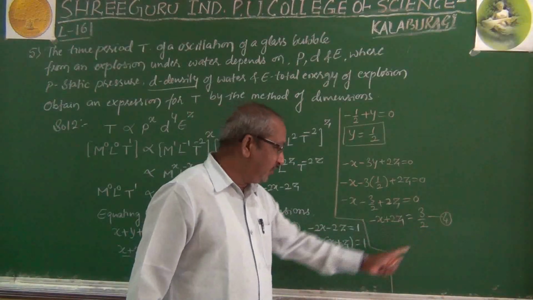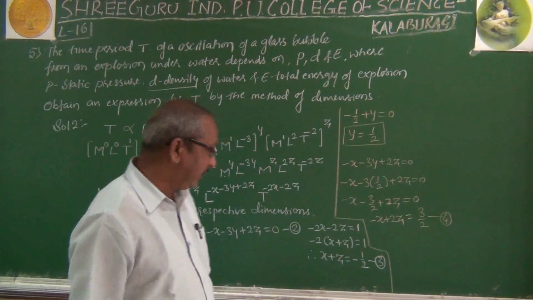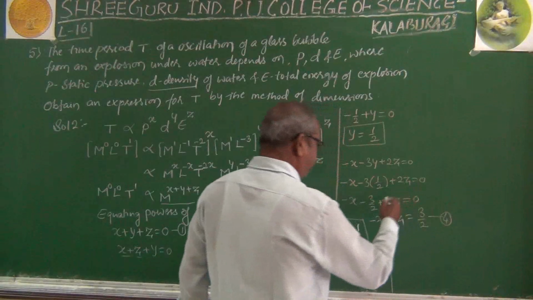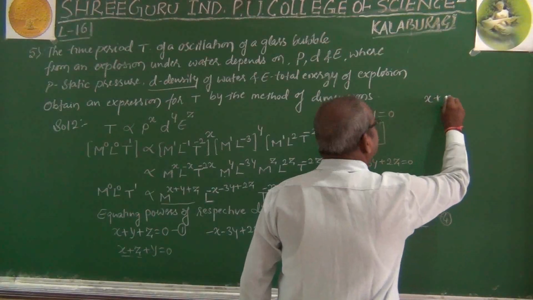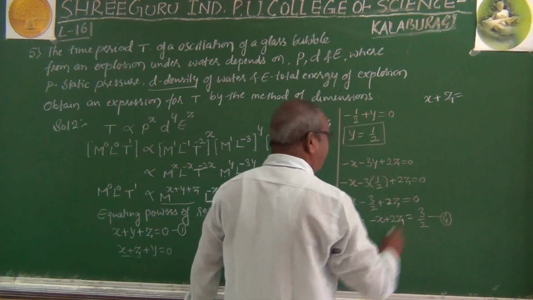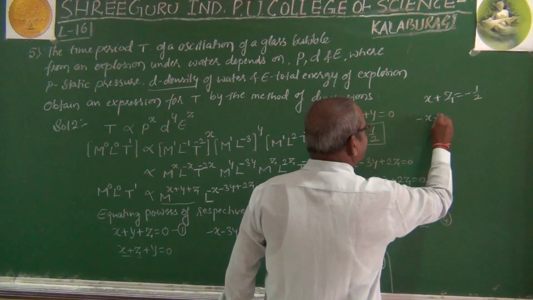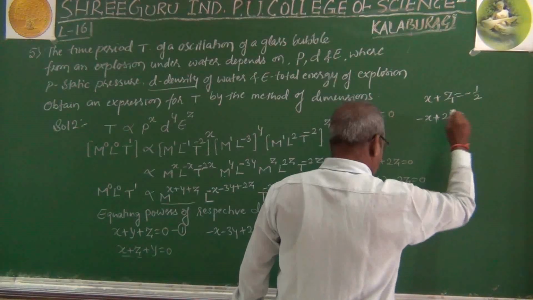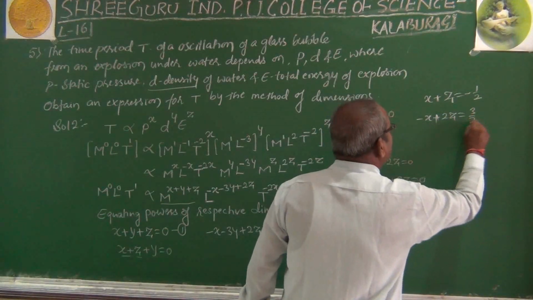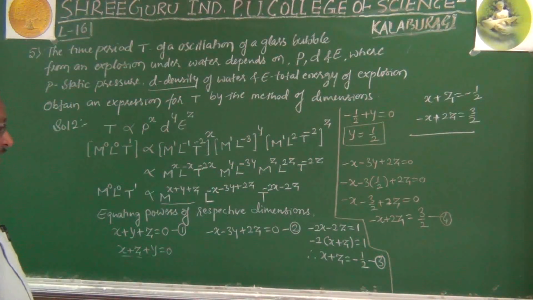Now, directly by adding these two equations, we can cancel the value of x and the remaining quantity is z. Therefore, x plus z equal to 1 minus 1 by 2, and this one is minus x plus 2z equal to 3 by 2.